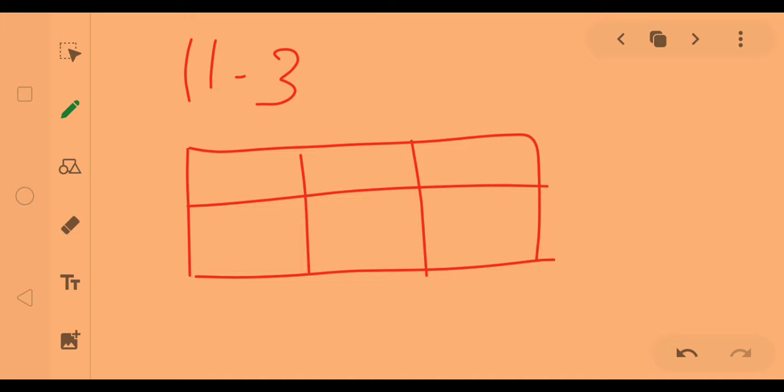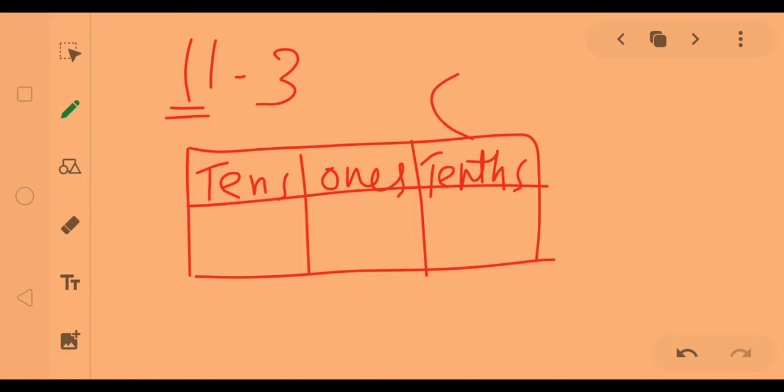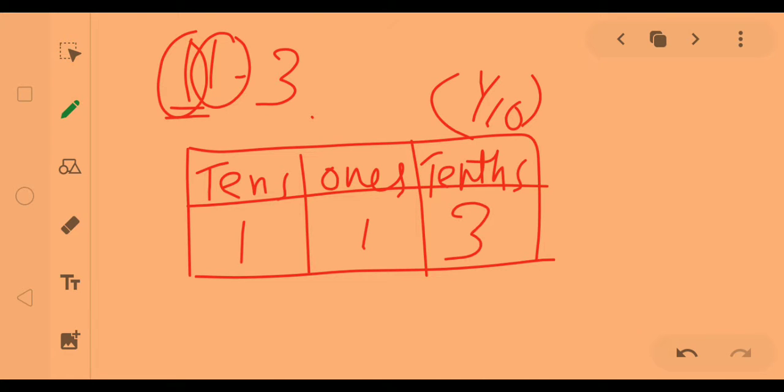The first place is the tens place because the largest place is tens, then the ones or unit place, then the tenths place, which we can also write as 1 by 10. So the tens digit is 1, the ones digit is 1, and the tenths digit is 3. This is how we represent decimal numbers in the place value chart.